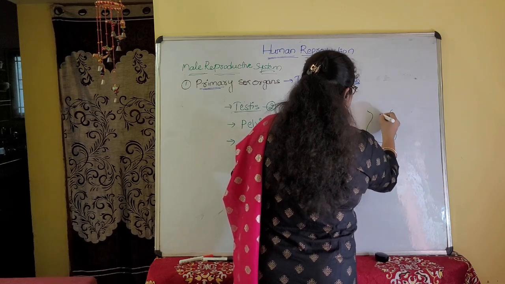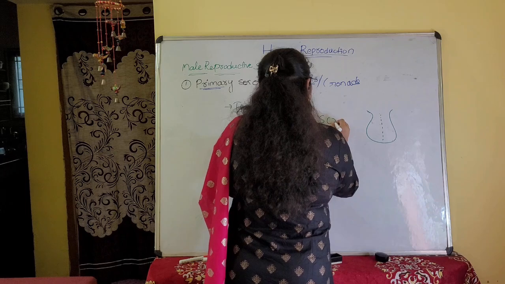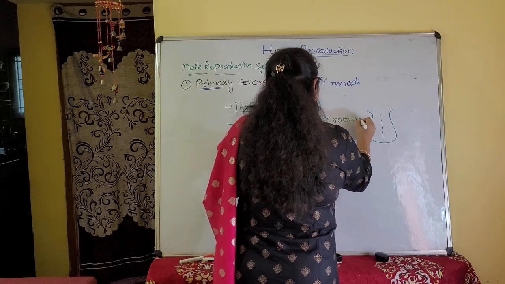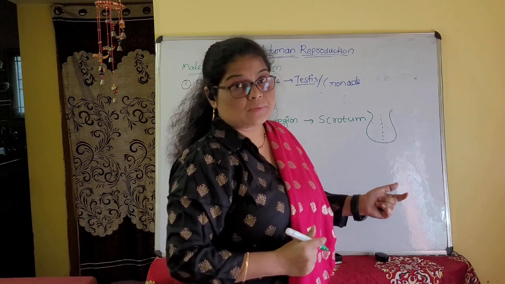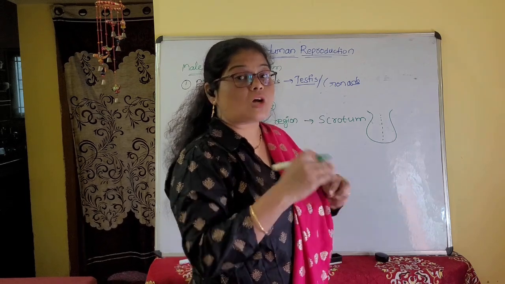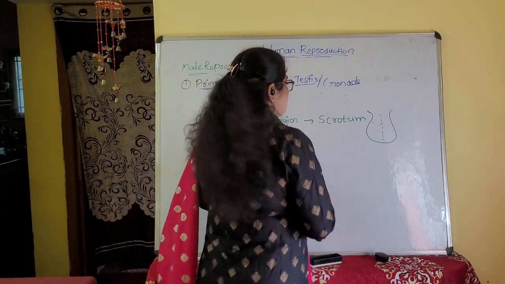This pouch-like structure we call the scrotum. They are present in the scrotum, which is present outside of the body, not inside.